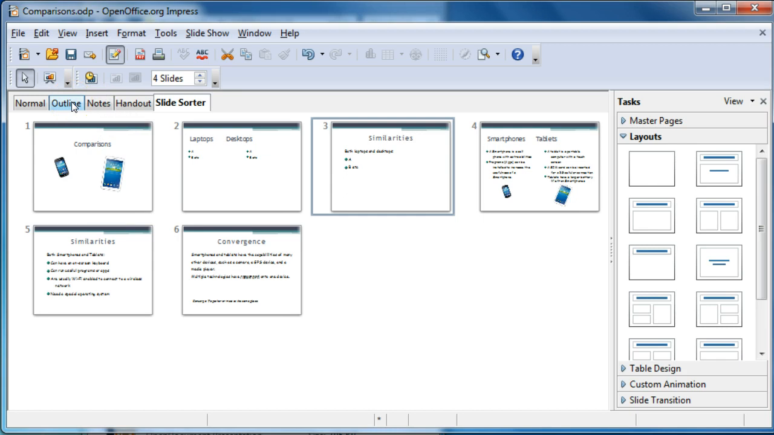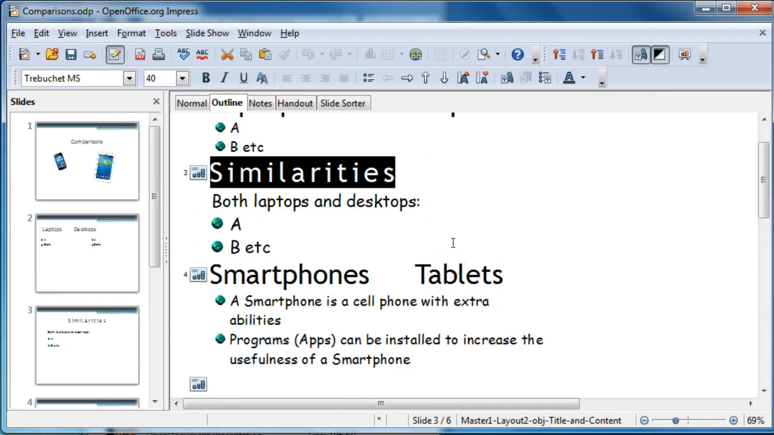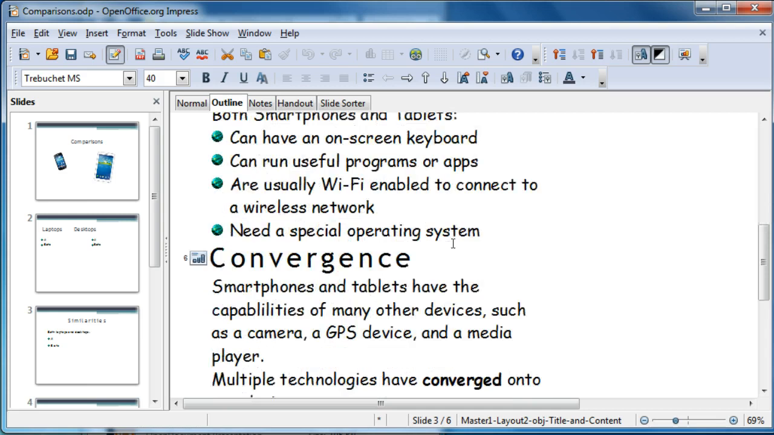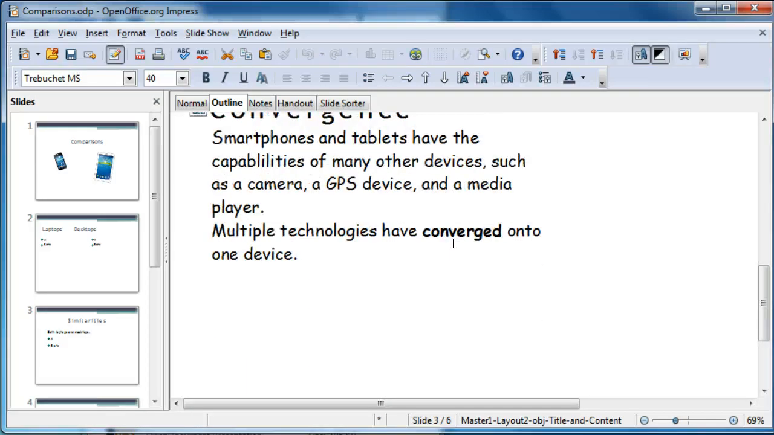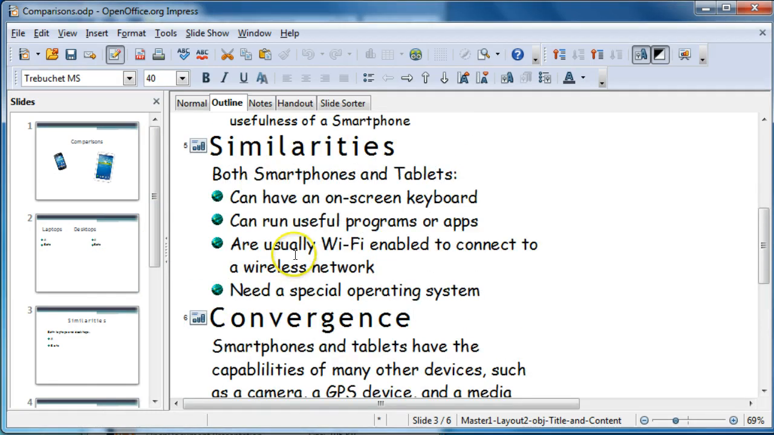Select the outline view. In this view, it's easy to edit text. It's much easier to check spelling when you don't have the formatting of the slides to worry about.